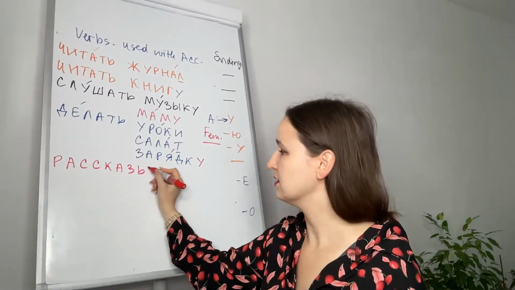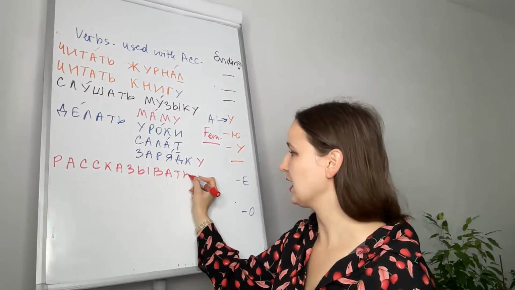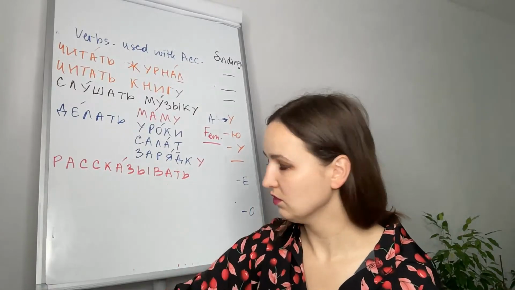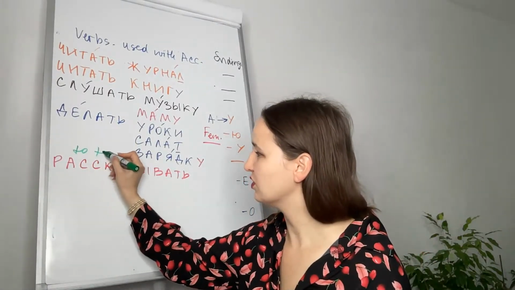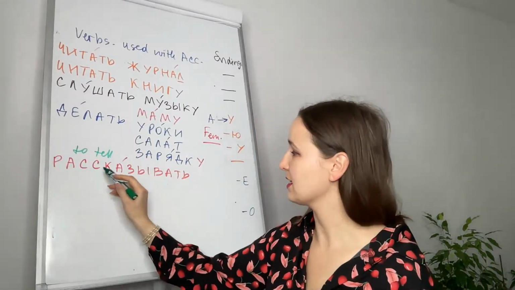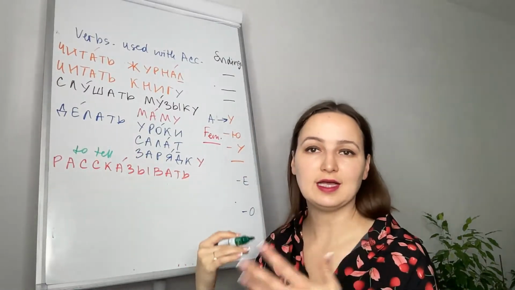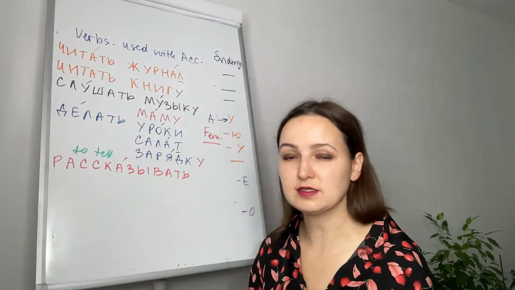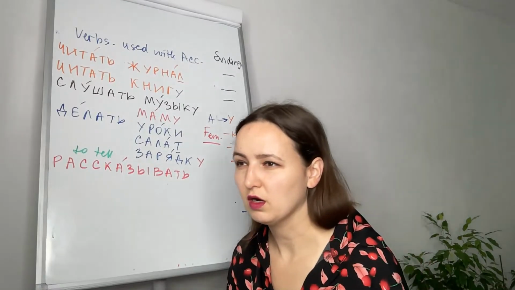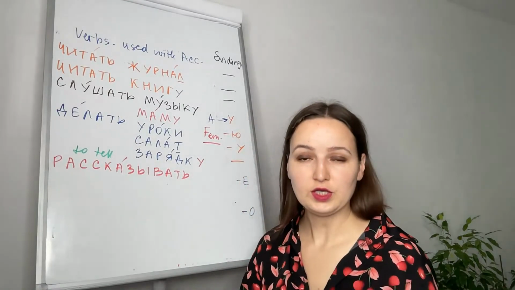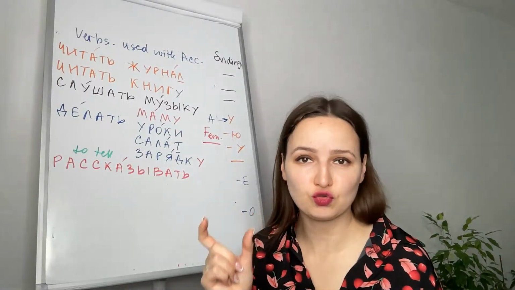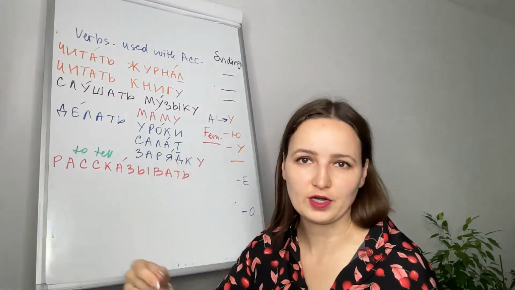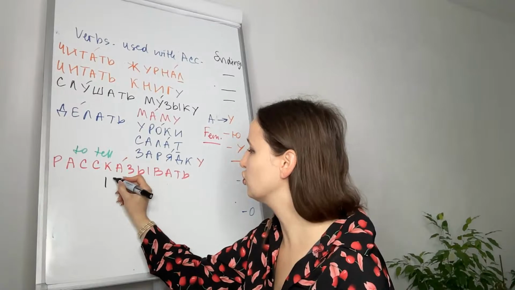Рассказывать. And рассказывать means to tell. For example, to tell a story. To tell or to narrate. Рассказывать. To tell about something. Например, рассказывать историю. История is history or a short story. So рассказывать историю means to tell a story, a short story. Рассказывать историю.